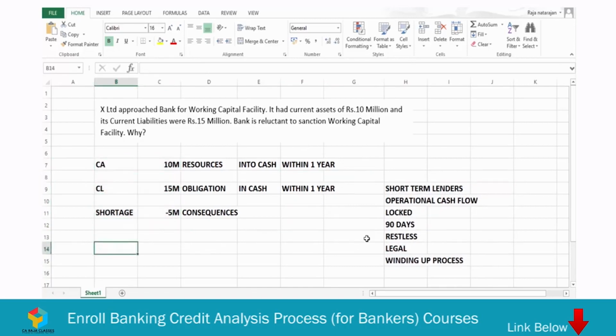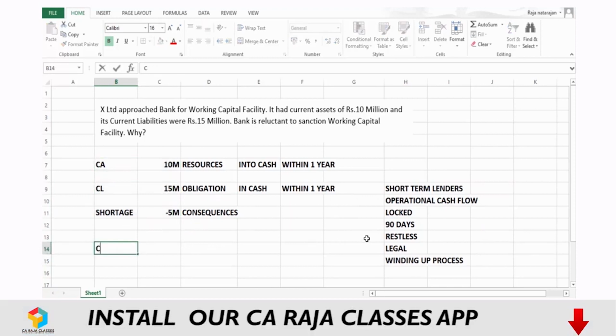If I put it in a simple way, I can calculate the current ratio. Here the current ratio will be current assets of 10 divided by current liabilities of 15, and the ratio is 0.667. It means the ratio is 0.67 to 1. Okay, it means for every 1 rupee of liability, the resource available is 67 paise. There is a clear shortage of 33 paise for every rupee of liability, and it says that there is something seriously wrong with this company.